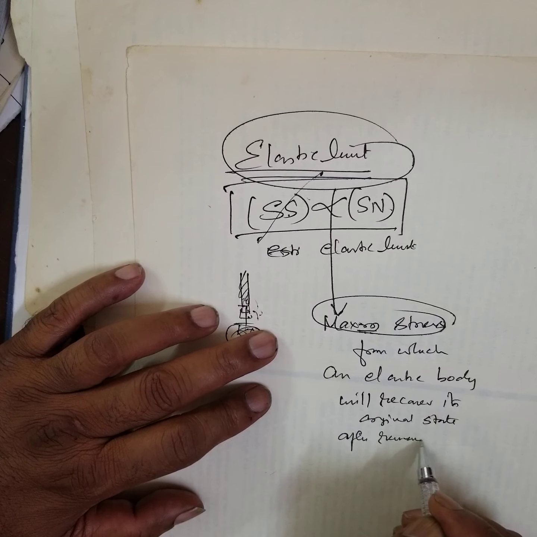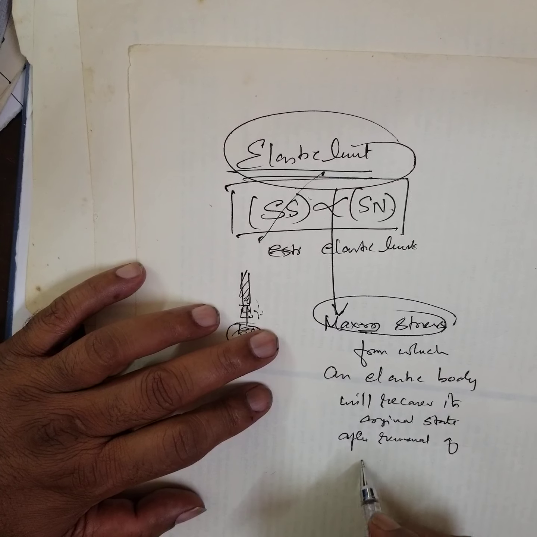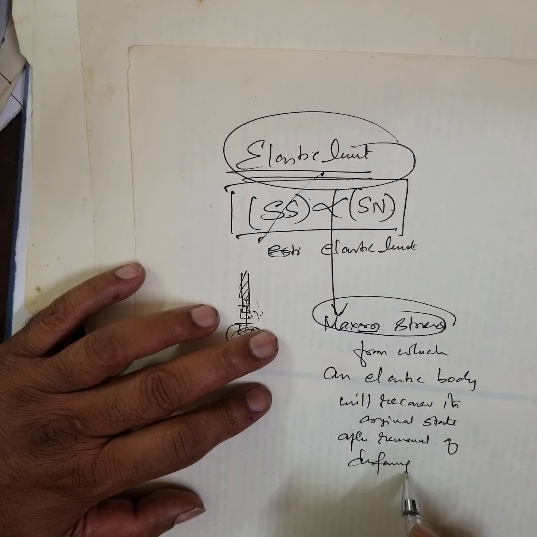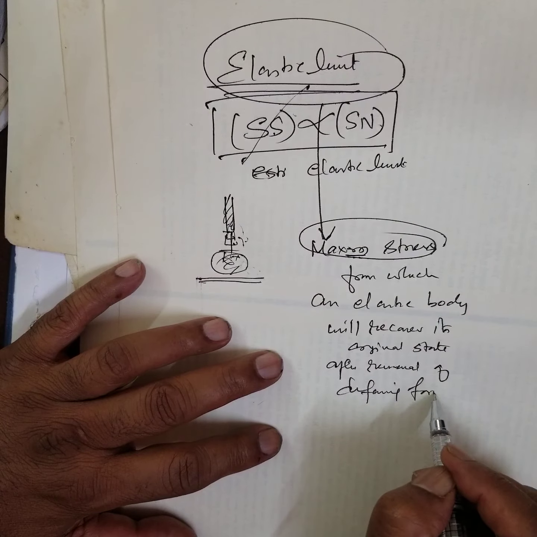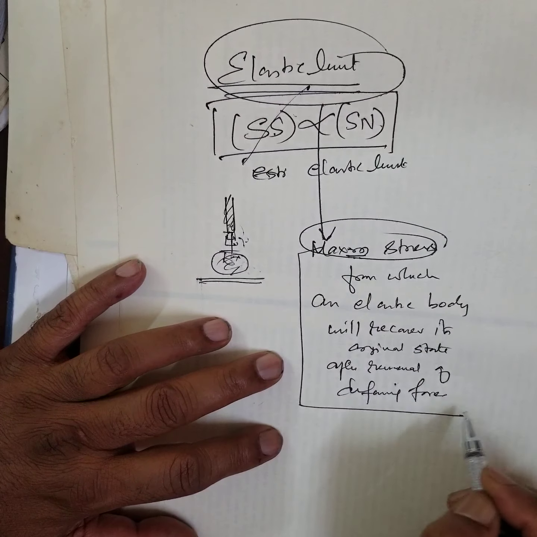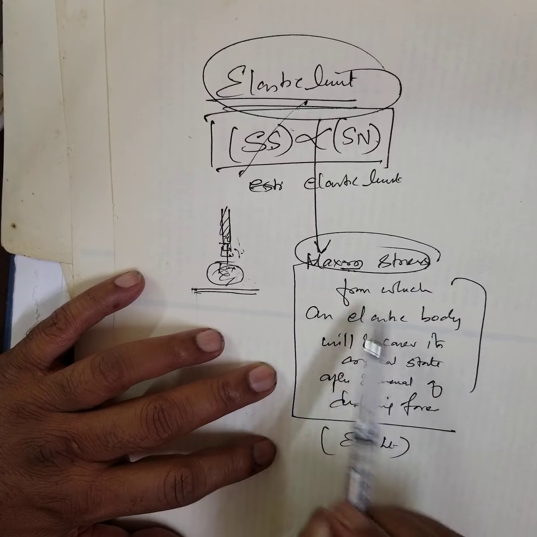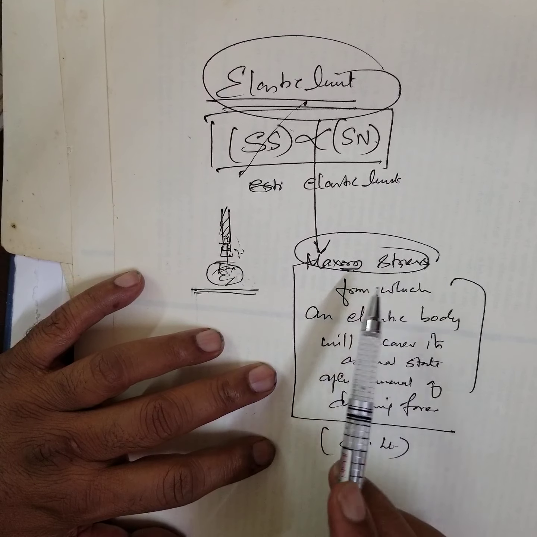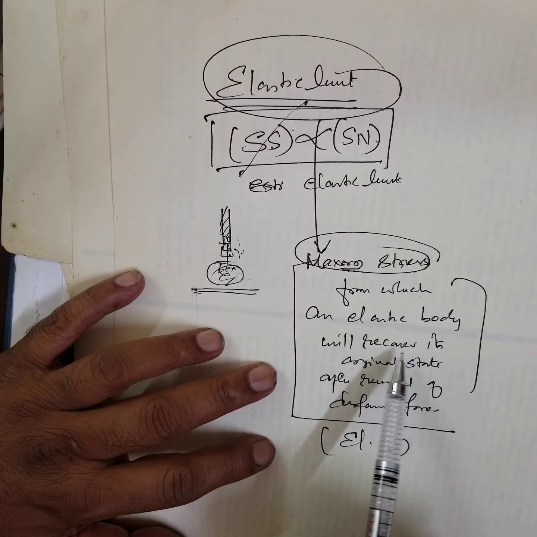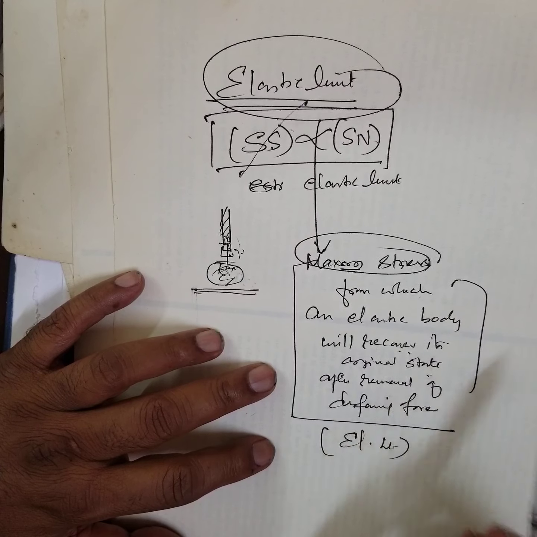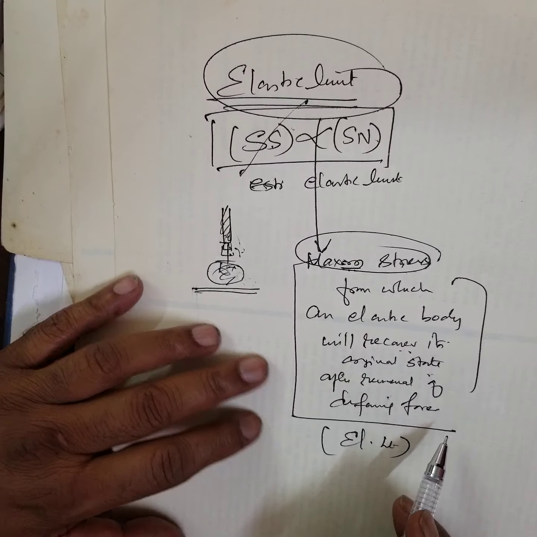Elastic limit is the maximum stress from which an elastic body will recover its original state after removal of this deforming force.